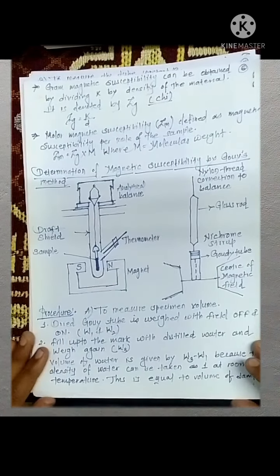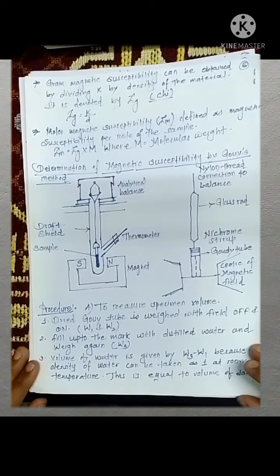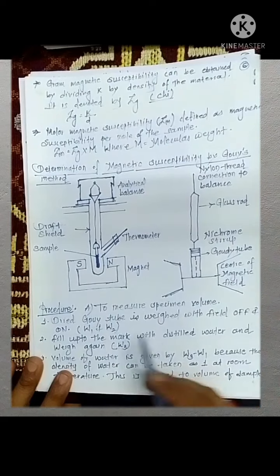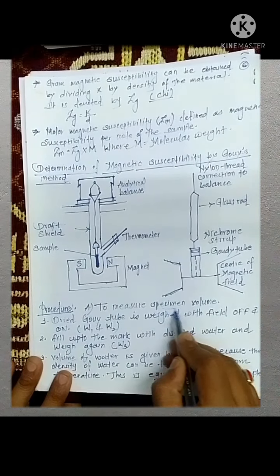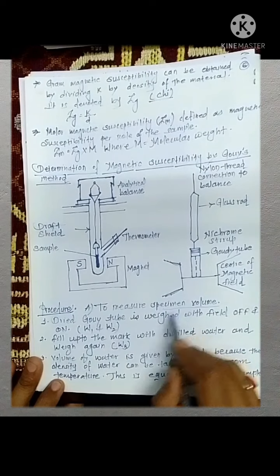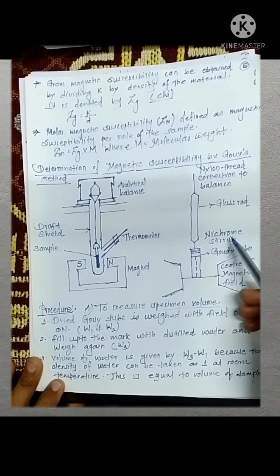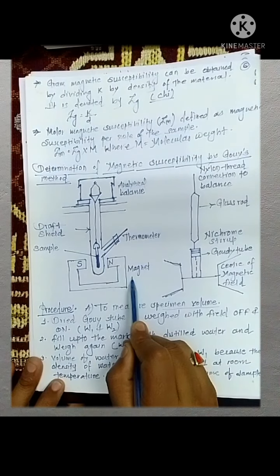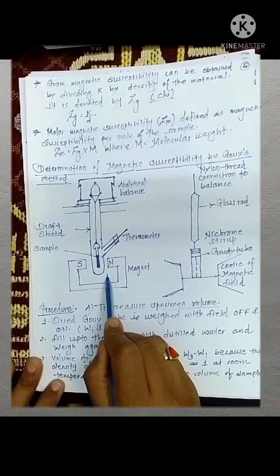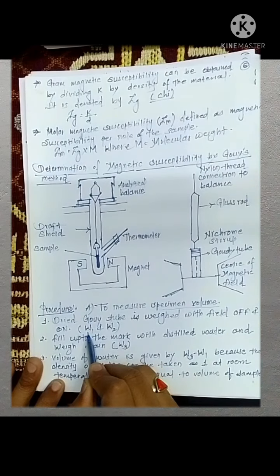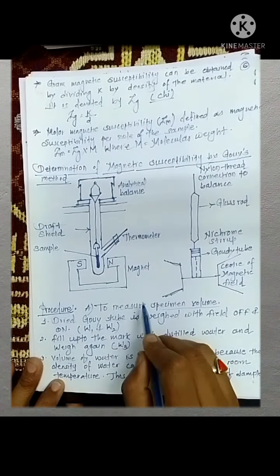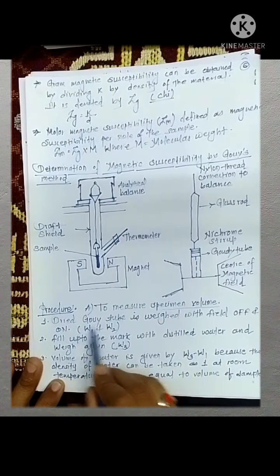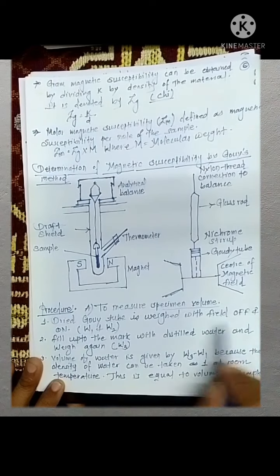While determining magnetic susceptibility by the Gouy method, this procedure is divided into three parts. In part 1, we have to measure the specimen volume. Now, how is the specimen volume measured? First, the Gouy tube is dried and weighed. The first weight is taken in absence of the magnetic field, denoted by W1, and the second weight is taken in presence of the magnetic field, that is, the dried Gouy tube is weighed with the field off and on.